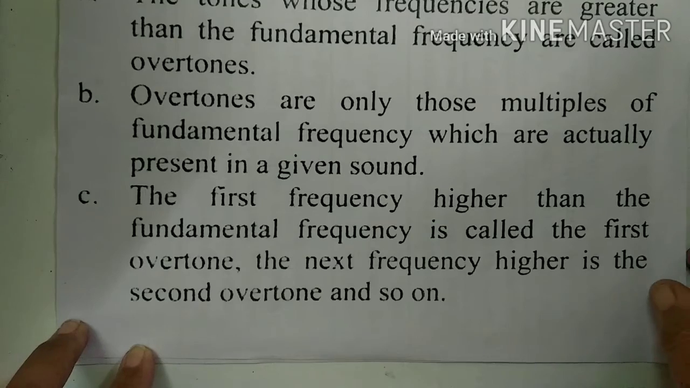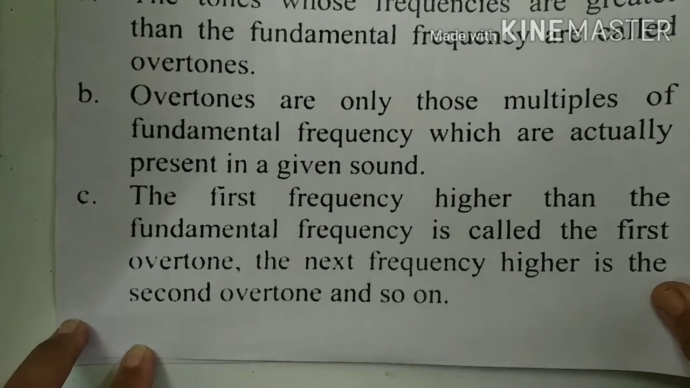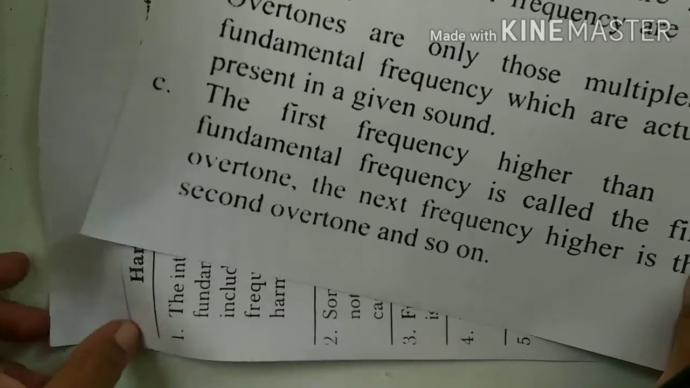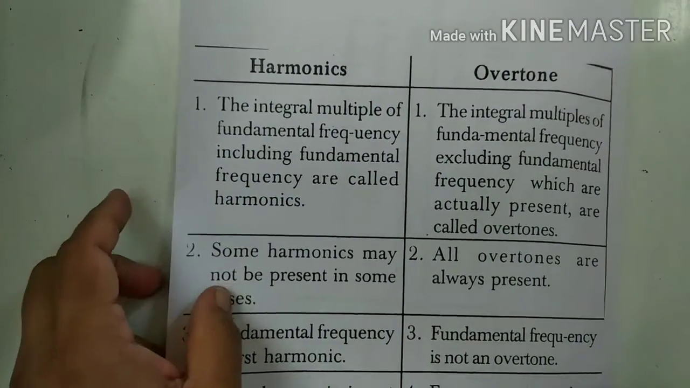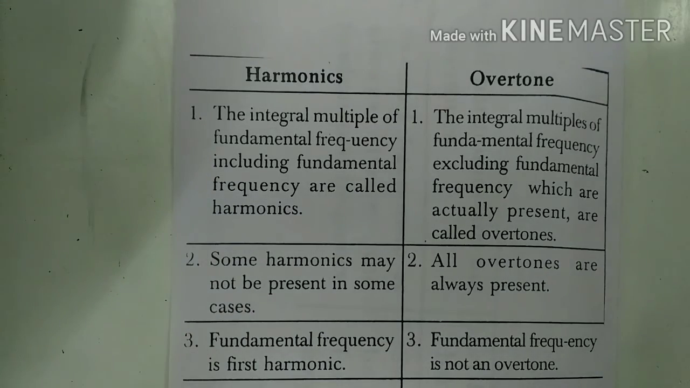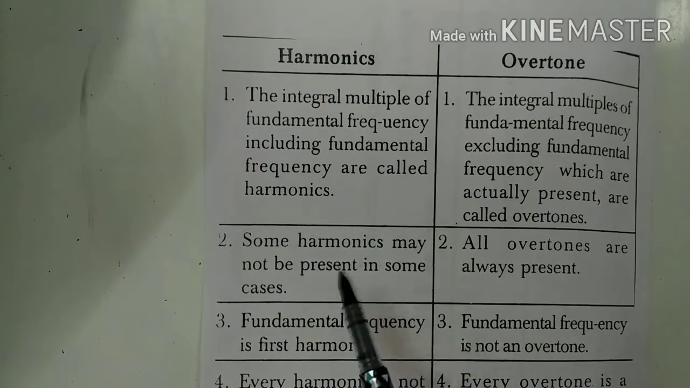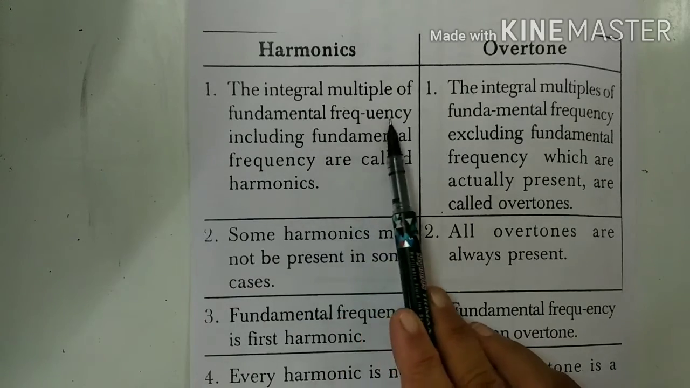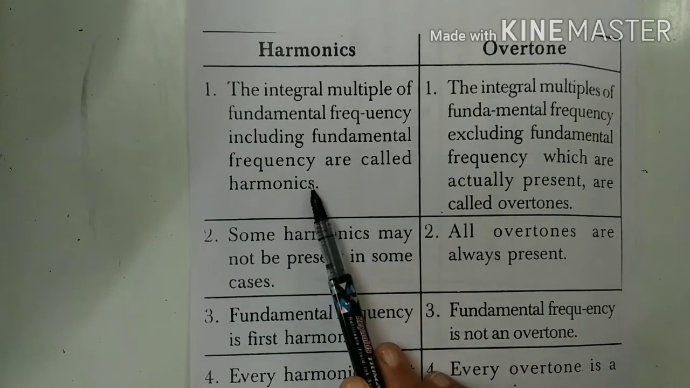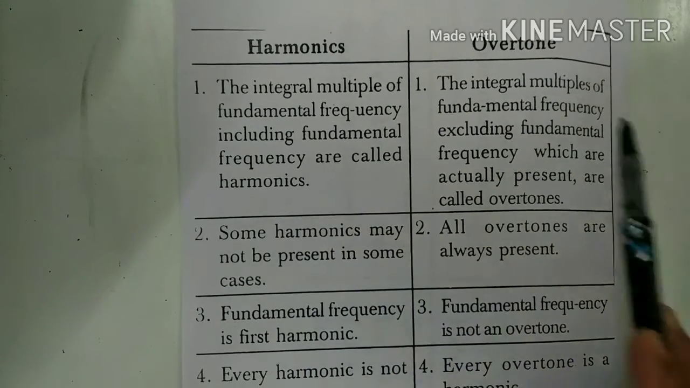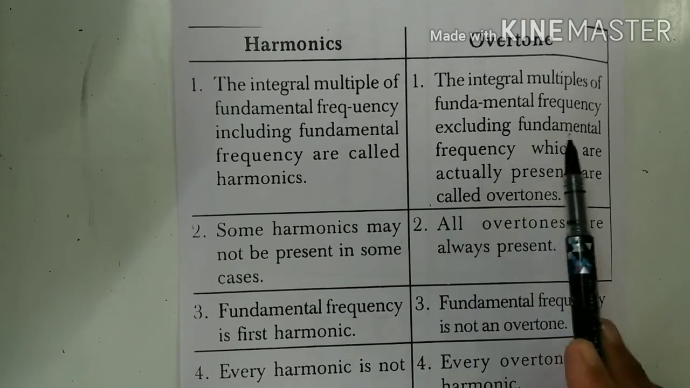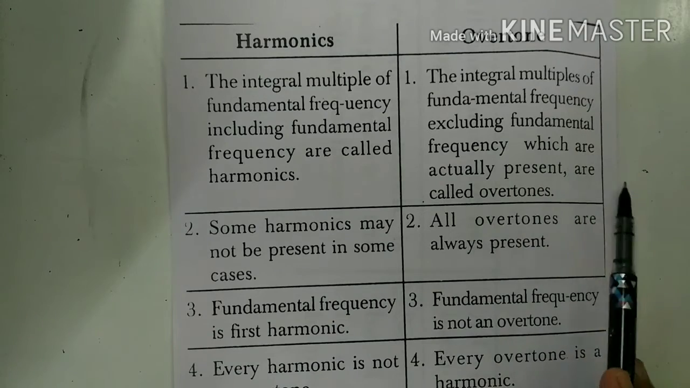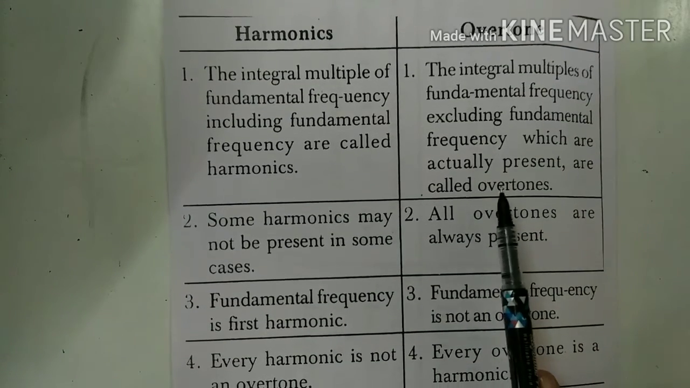That means the frequency which is greater than the fundamental frequency is called the first overtone, and the next higher frequency is called the second overtone, and so on. Friends, a 2 marks question on the difference between harmonic and overtone comes in the exam. In harmonics, the integral multiples of the fundamental frequency, including the fundamental frequency, are called harmonics. The integral multiples of the fundamental frequency, excluding the fundamental frequency, which are actually present, are called overtones.